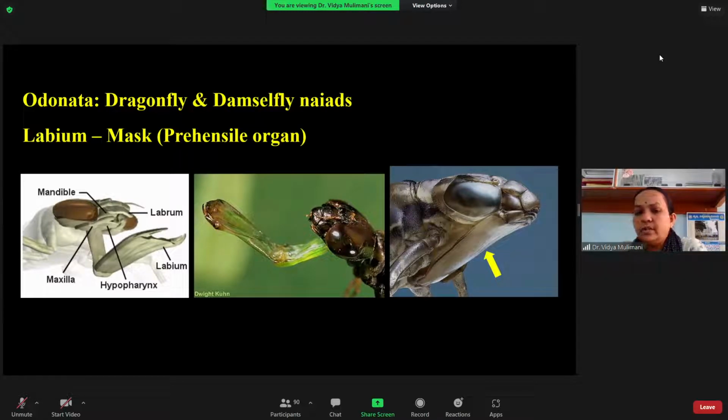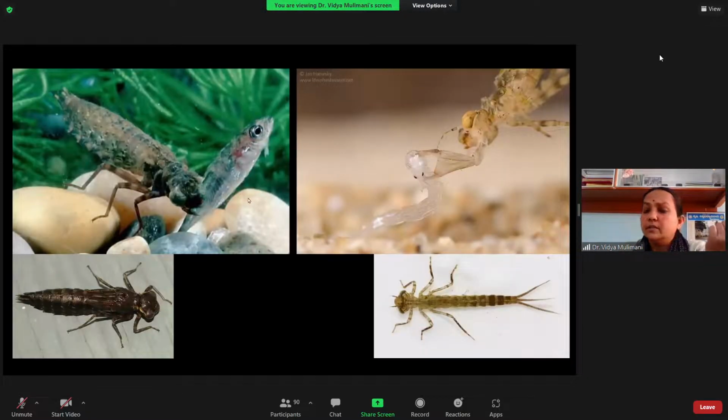So here it is open and this is closed. When it is not feeding, you can see this entire thing is a mask, or the prehensile organ, at the resting position, and they will stretch it out immediately and take out the insect. So this is only in the larva. In adults, they have the mandibular type of mouth parts. And here you can see they are very strong, the naiads of the dragonfly.